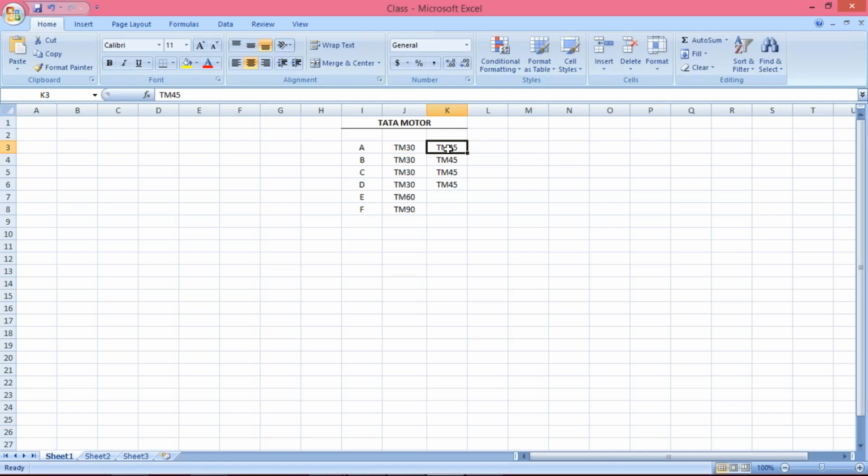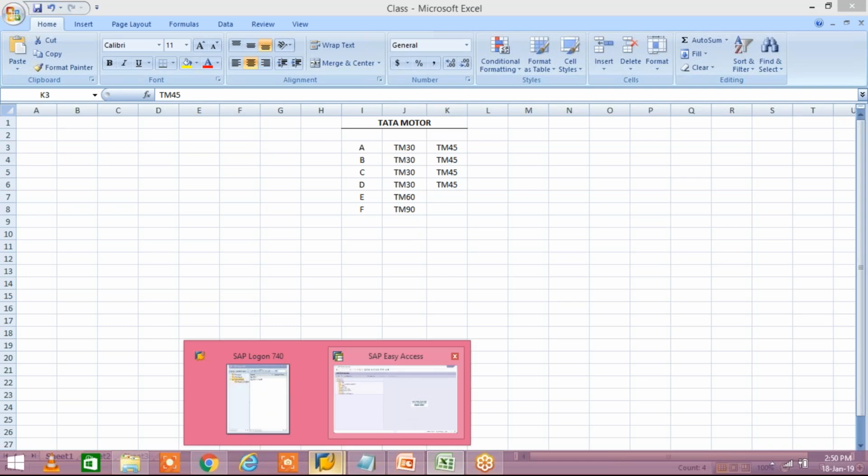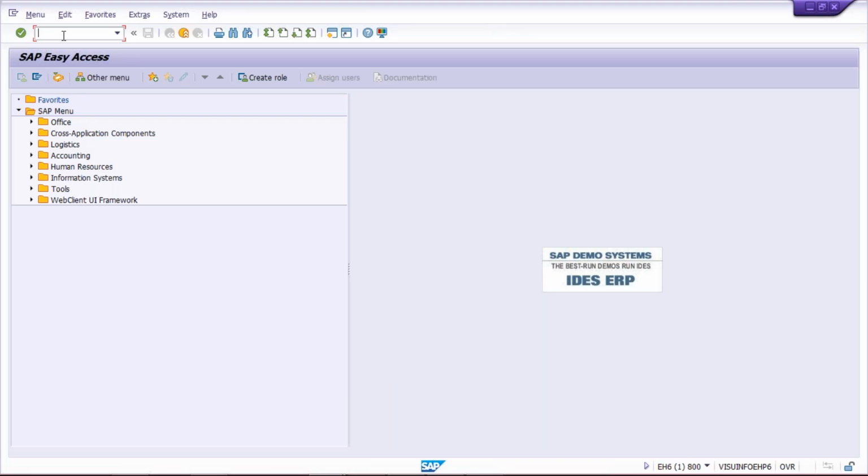Since both requirements are together, it is going to be raised to the consultant itself to create a new terms of payment and replace it. Let's suppose TM45 replaces the terms of payment TM30 with the newly created payment terms, right? So what we have to do now, how to set up a terms of payment?